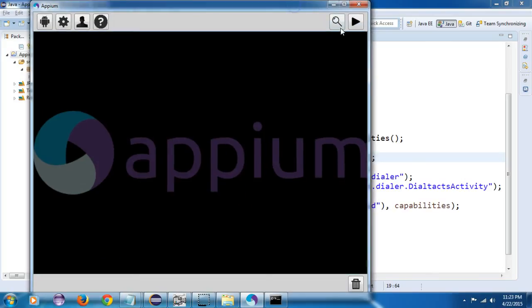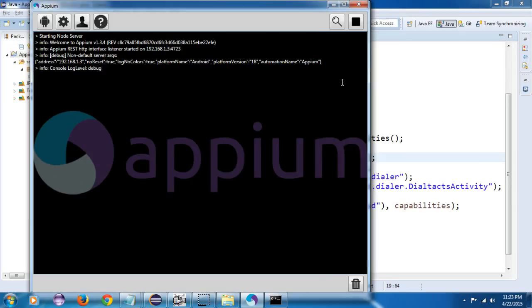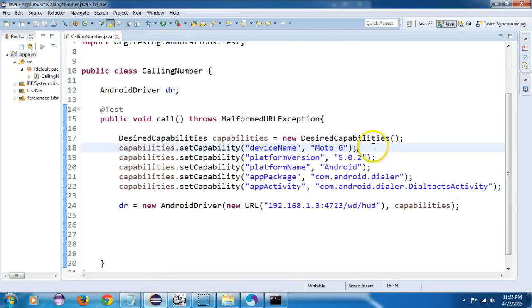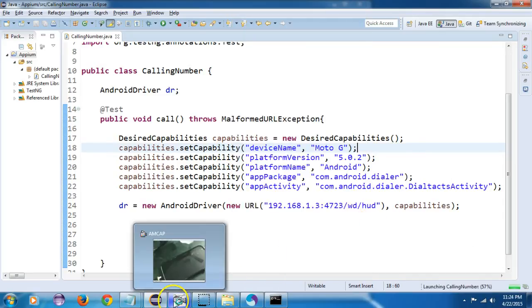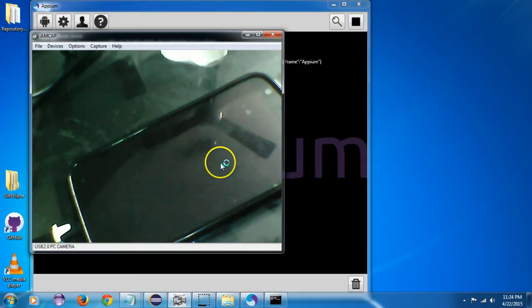So I will just start my Appium. Yes, it has started. It is in debug mode. Now I will also start it. Run as TestNG, and I will open the camera, then see what it does.